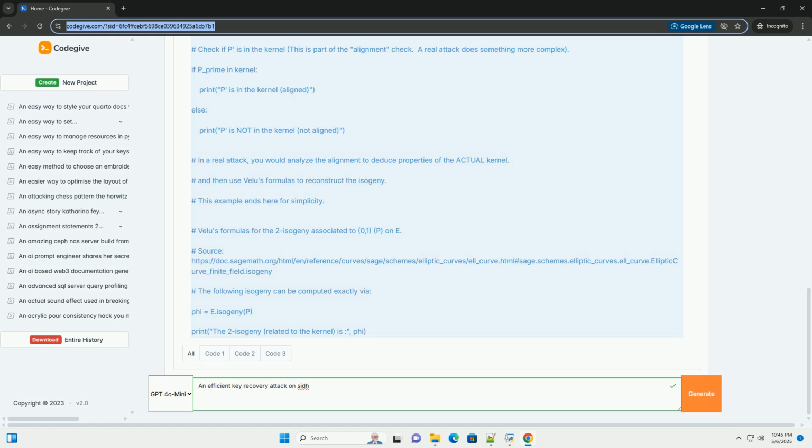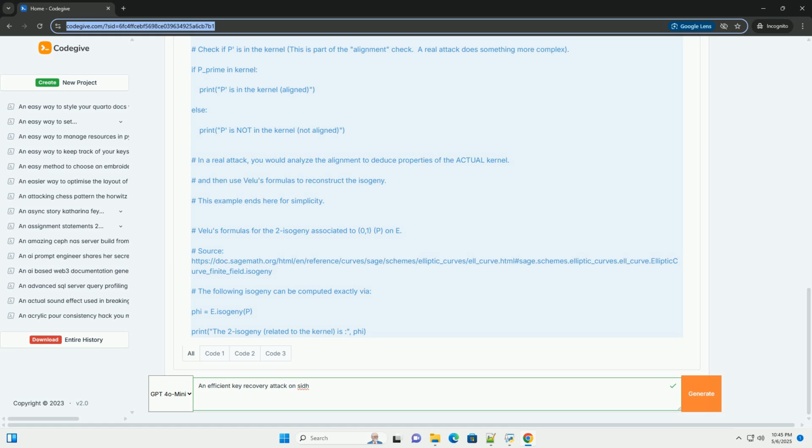1. Introduction to SIDH: SIDH is a Diffie-Hellman key exchange protocol based on supersingular elliptic curve isogenies. The key idea is that Alice and Bob choose secret isogenies, apply them to a known starting curve, and publish the resulting curve. The shared secret is then derived from the final curve they both arrive at. The security of SIDH relies on the presumed difficulty of computing isogenies between two given supersingular elliptic curves.